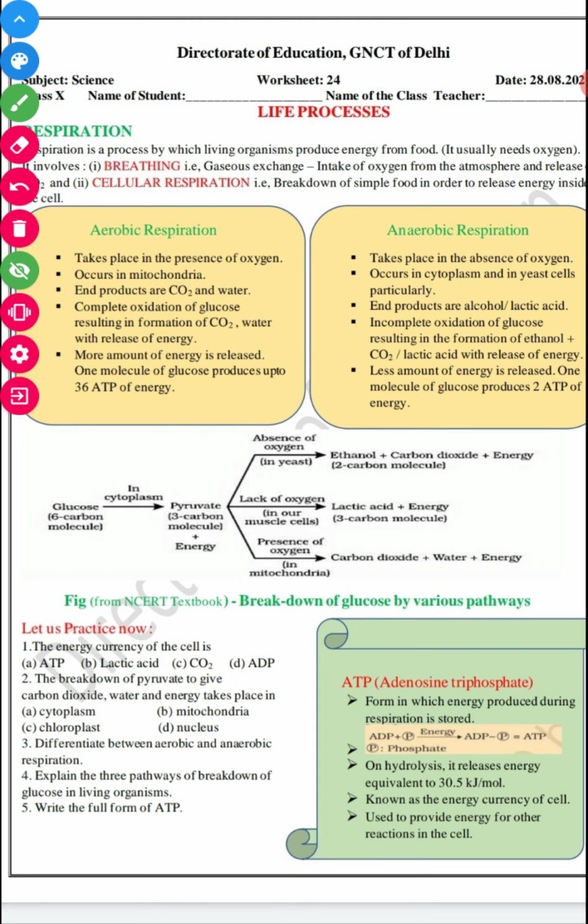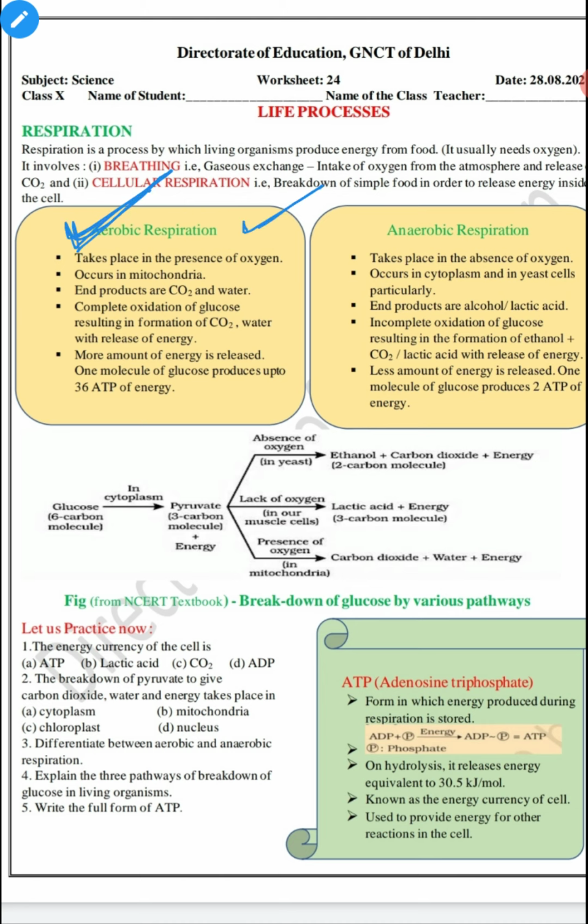Once again, respiration is the process by which a living organism produces energy from food with the help of oxygen. But where does it take place? It takes place in the cell. So it is known as cellular respiration, meaning breakdown of simple food in order to release energy inside the cell. Then it is called cellular respiration.